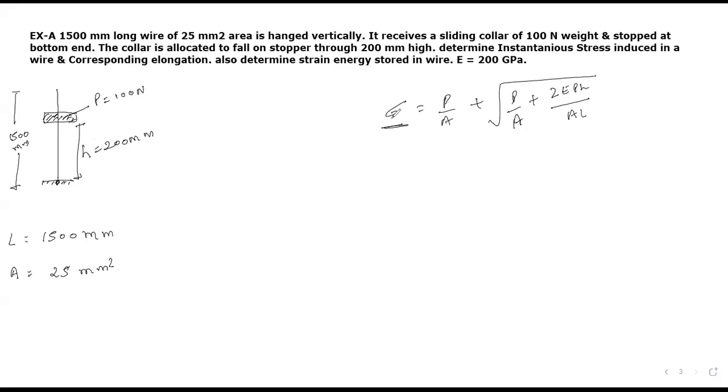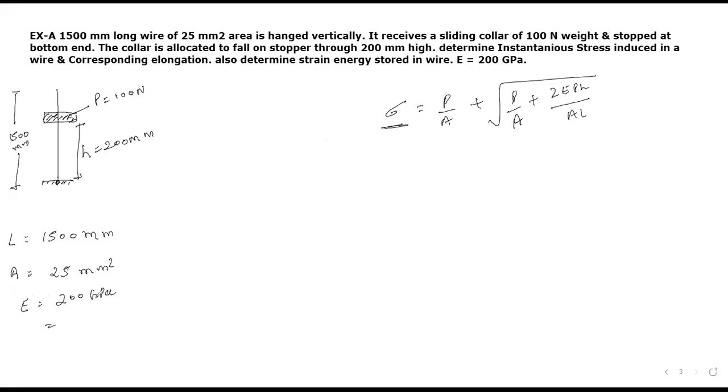So first of all, you have to calculate stress. Can all people calculate stress, yes or no? Do you have all the data available? Yes sir. So please calculate stress and give me the answer. In the data, the value of E is given, E equals to 200 GPa.